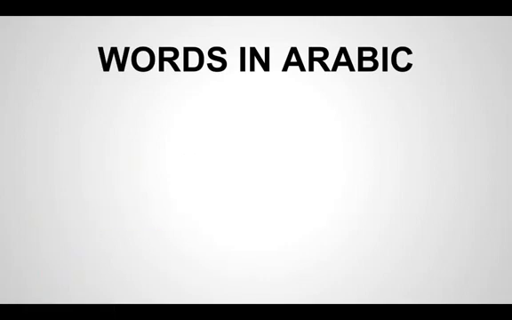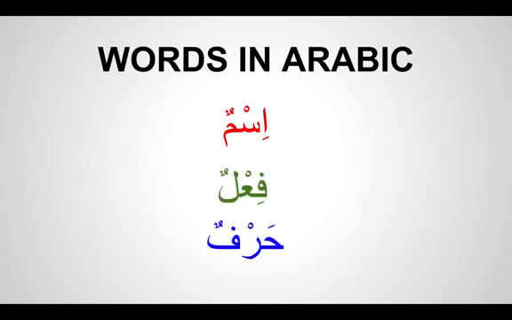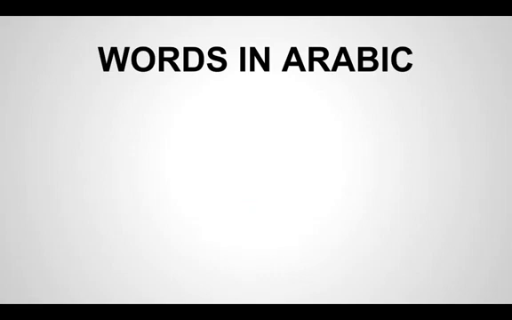So these are the things which we have learned. Ism, fi'al, which has tense, and harf, which makes no sense unless there is another word. So let's do some practice, inshallah. See if you can recognize these things. If I give you a sentence, I want you to read this and figure out what is an ism, what is a fi'al, and what is a harf.